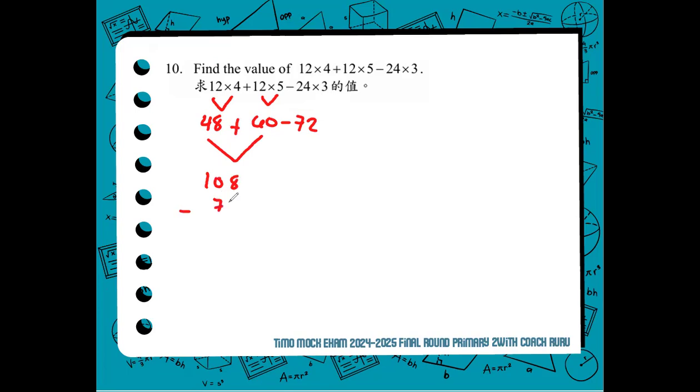You subtract 72, 8 minus 2, 6. 10 minus 7, 3, 36. Well, you can answer it this way or the previous style. It's up to you where you will be comfortable in answering such an item, but make sure you have accounted for all the values in the expression.